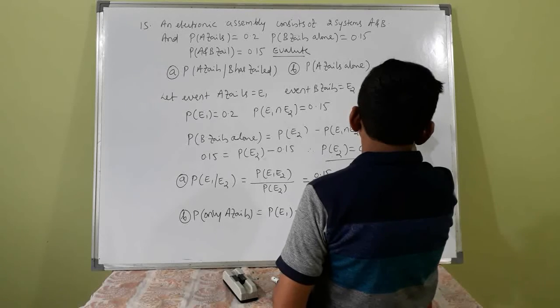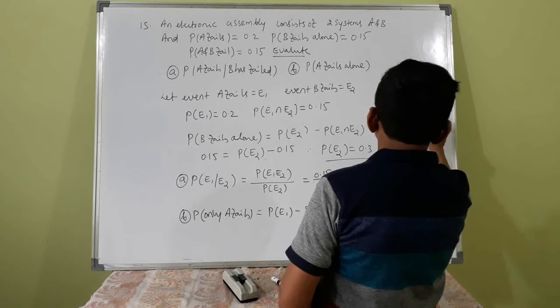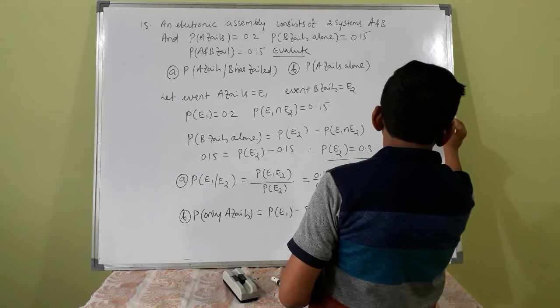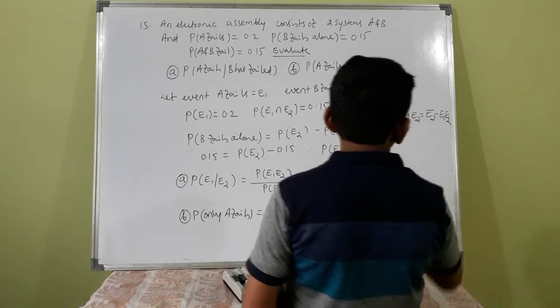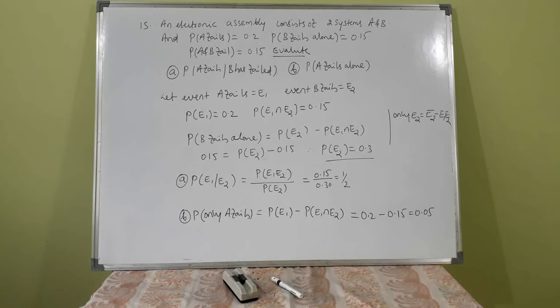Only E2 event is E2 minus E1 intersection E2, or only B is B minus A intersection B, a proper difference.